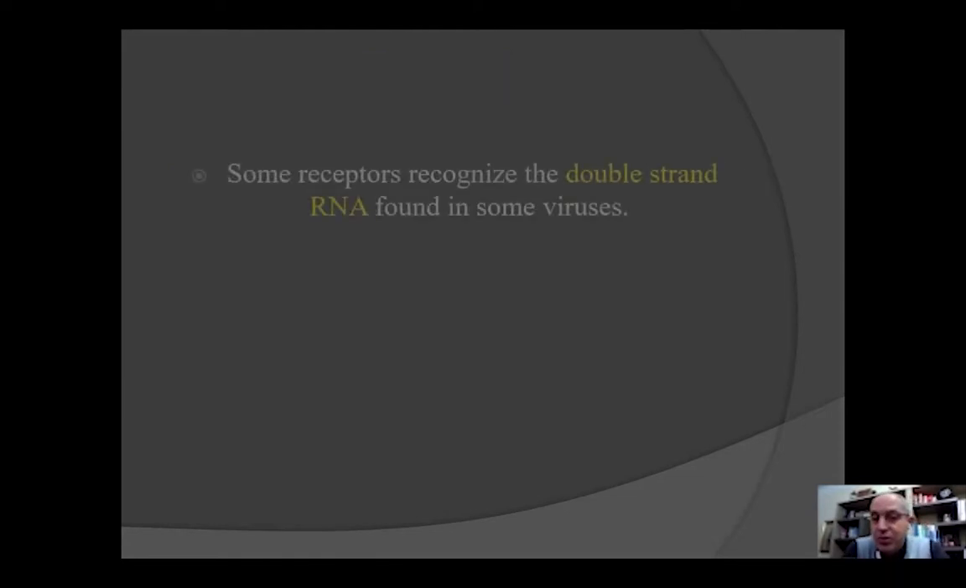Some receptors recognize the double-stranded RNA found in some viruses. We know that viruses are quite complicated. Viruses have DNA, they have RNA. The RNA can be single-stranded or double-stranded, and there are positive and negative strand RNAs. It's very, very complicated, the genes these viruses have, and that's why fighting against viruses is not very simple.